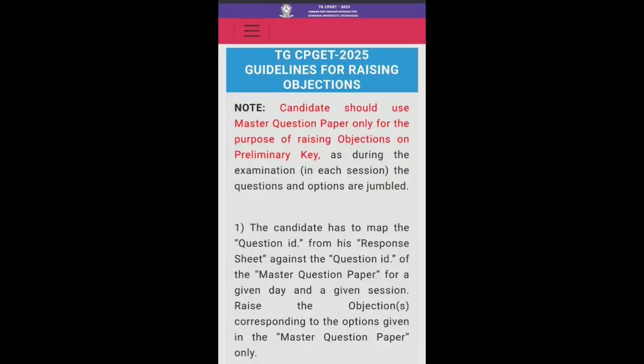Then you need to raise the objections based upon the question number in the master question paper. Yes, this is going to be a crucial thing, so just focus on this. Remember, you need to find the question ID in your response sheet, then check under which question that question ID is placed in the master question paper.